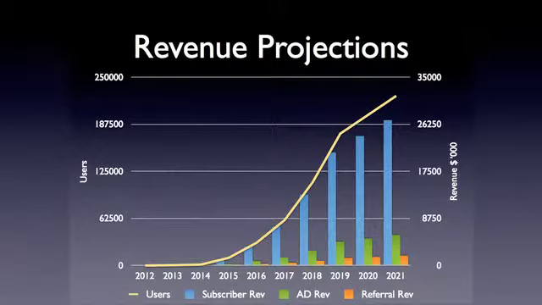With that business model, this is how our user growth and our revenue projections look. For 2012, we'll be in development mode. We're expecting to get about 5 beta users at the end of the year. And then we roughly expect to end up at 225K users in 2021.